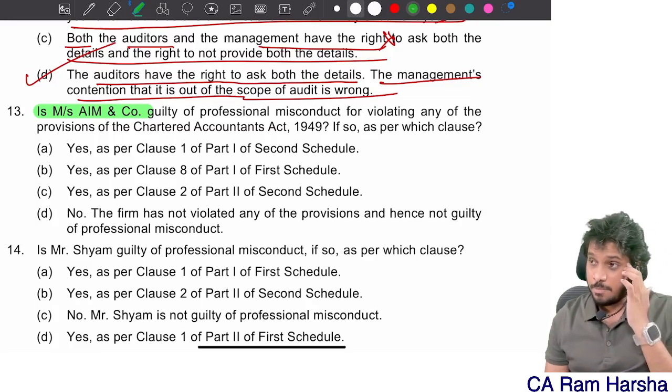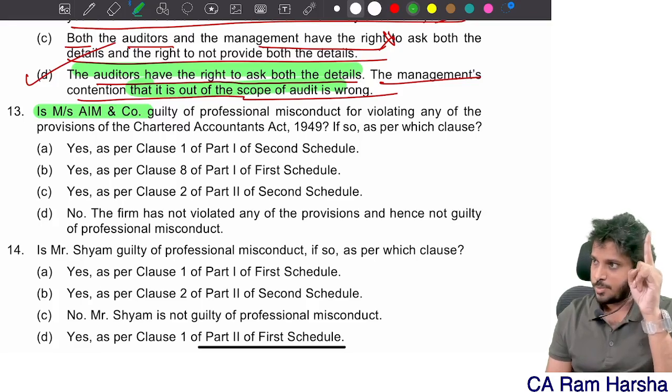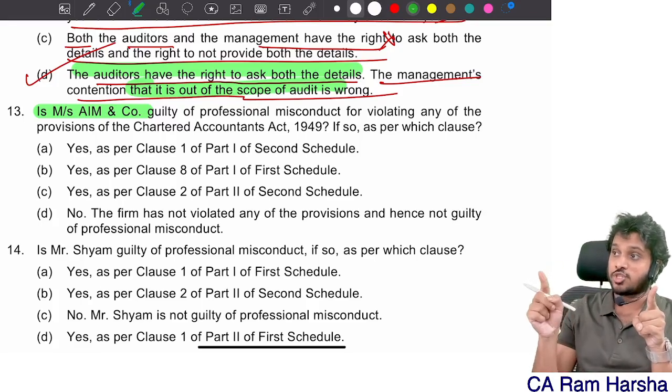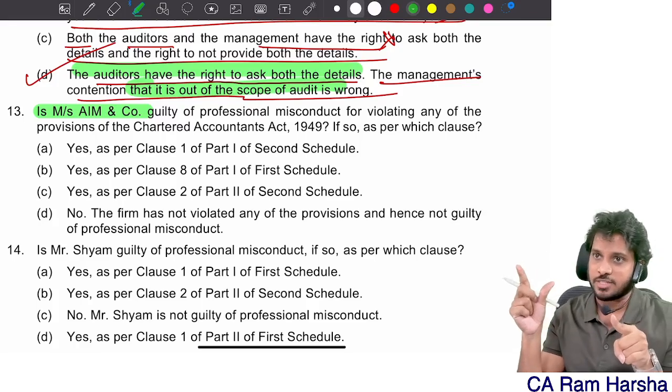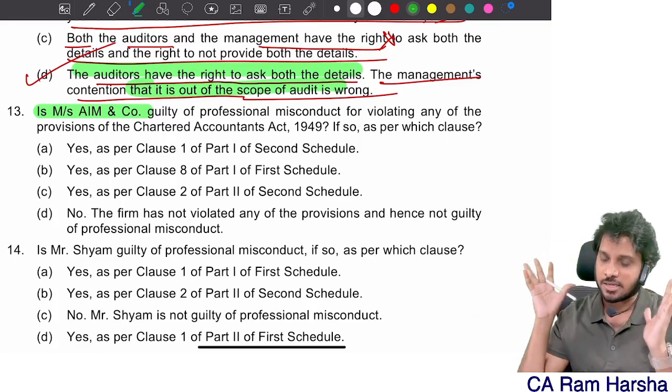Messrs. AIM & Co. Remember, it's not just figuring out the answer. Why it is right also I told. You can ask previous year for opening balances up to post March 31st, also for subsequent events verification. Yes or no? That's the reason why you are asking, and management cannot deny that.